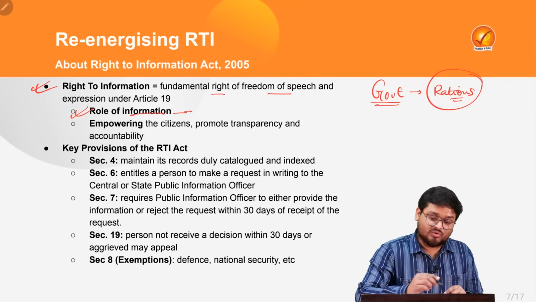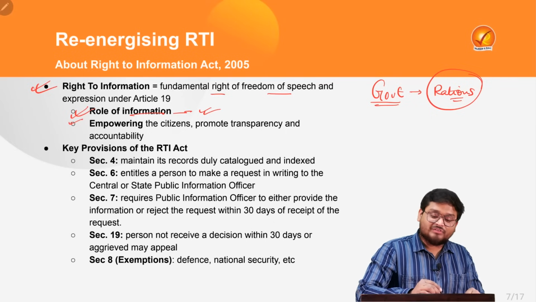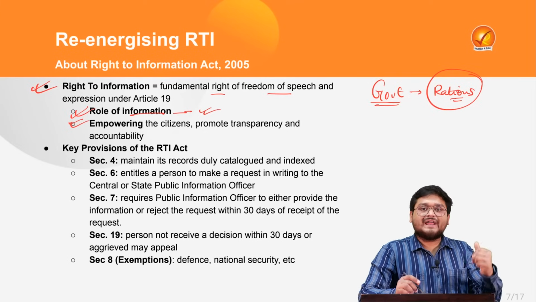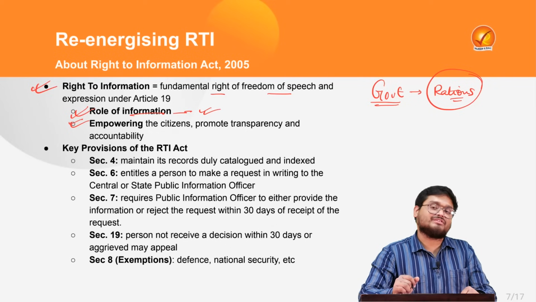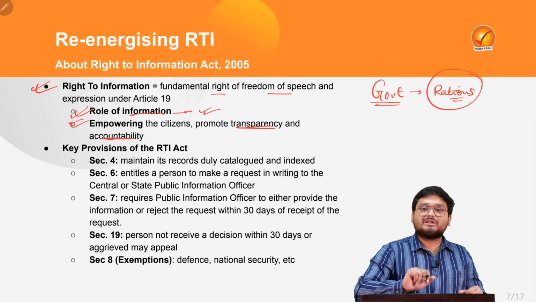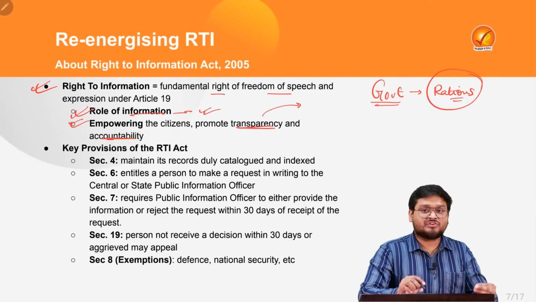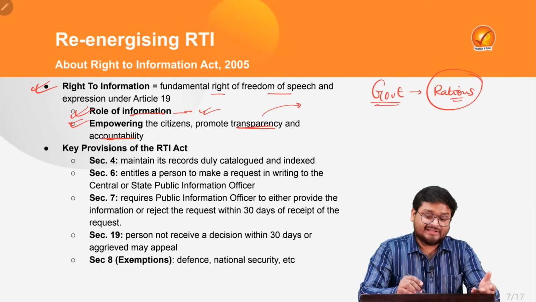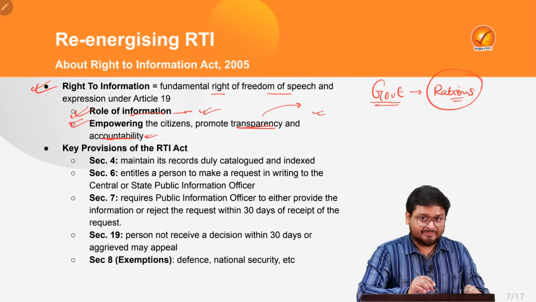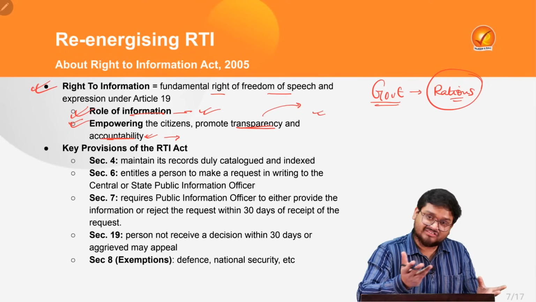So that is why we find that the role of information in everyday life is very, very important, and that is also very important in the government realm. And here we have to understand the role of information is actually to empower the citizens of any country, right? And that is why the Right to Information Act was enacted in 2005. This is to boost the levels of transparency and accountability at the various levels of the government, so that whatever expenditures and decisions the government is taking must be known to the people, that is transparency. And whatever decisions the government makes, they must be accountable, or responsible for their own actions, that is accountability.